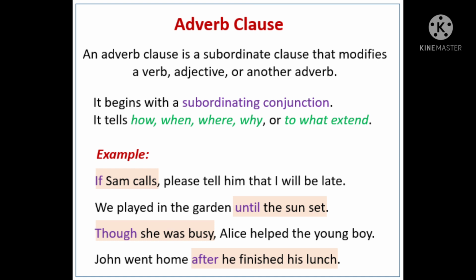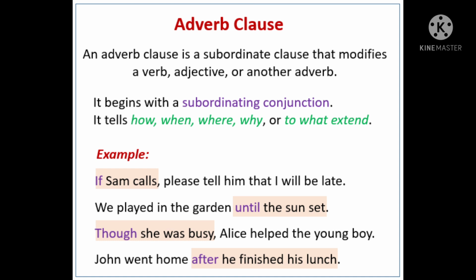Let us discuss adverb class. As I said already, adverb classes are used as adverbs. It begins with a subordinating conjunction. Conjunctions, hope you remember, are connecting words such as how, if, until, though, after, when, where, why, and so on. So look at the example. If Sam calls, please tell him that I will be late.